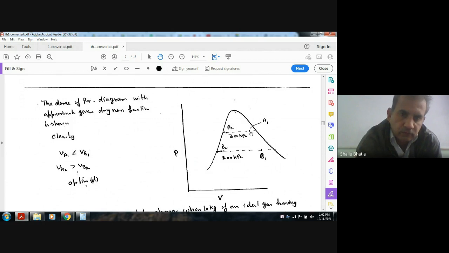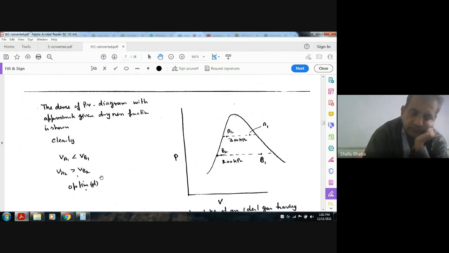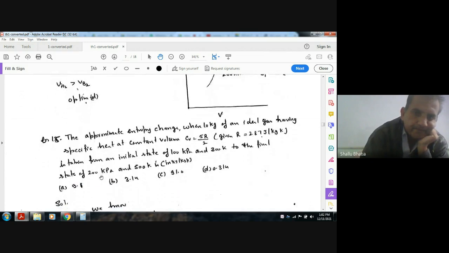So for the same dryness fraction in both cases, VA1 will be less than VB1. Then VA2 is more than VB2. So the answer is D. Okay. Next,